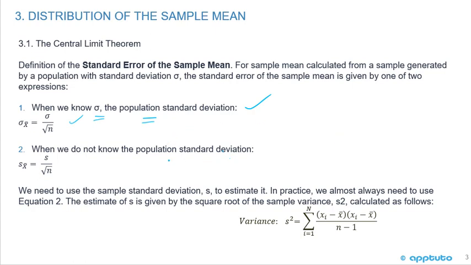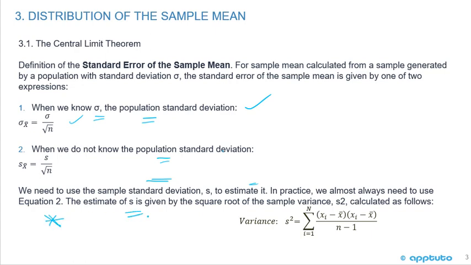When we do not know the population standard deviation, then it's also a standard deviation, but it's the standard deviation of a sample divided by the square root of n. We need to use the sample standard deviation to estimate it. In practice, we almost always need to use equation number 2.